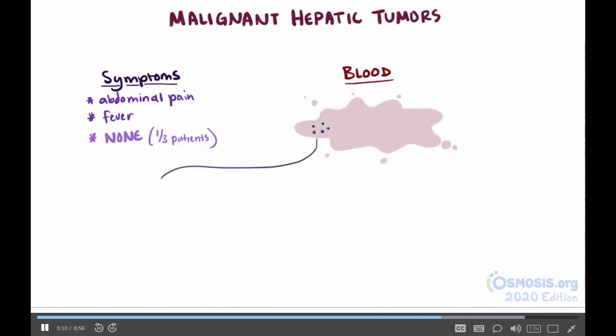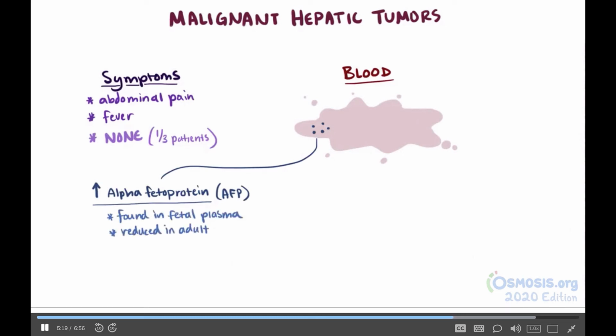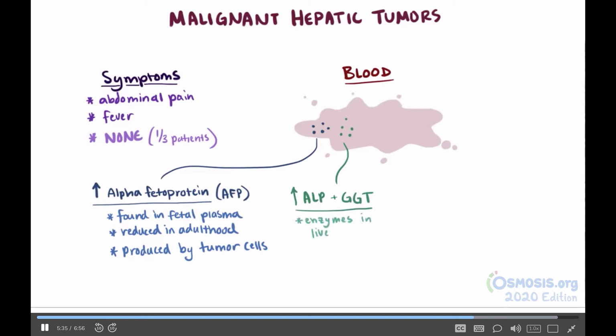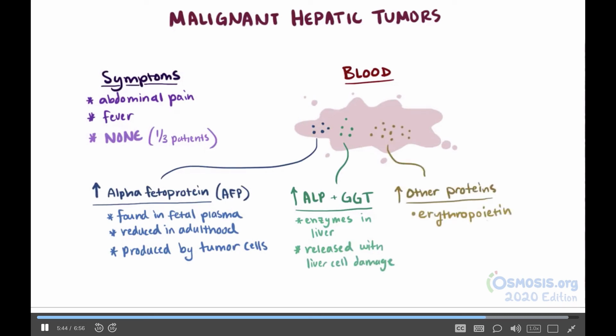Also, in the blood, a big-time indicator is an increase in alpha-fetoprotein, or AFP. AFP is normally found in abundance in fetal plasma, but drops off to smaller amounts into adulthood. AFP is also, though, produced by the tumor cells, or cells that are proliferating. So as those tumor cells proliferate, more AFP than normal can be found in the blood. Blood ALP and GGT will be increased as well, both of which are enzymes typically found in the liver that can be released after liver cell damage. Finally, some additional proteins can also be elevated, like erythropoietin, which controls the proliferation of red blood cells, insulin-like growth factor, which promotes cell proliferation, and parathyroid hormone-related protein, which can be secreted in higher than usual amounts by tumor cells.